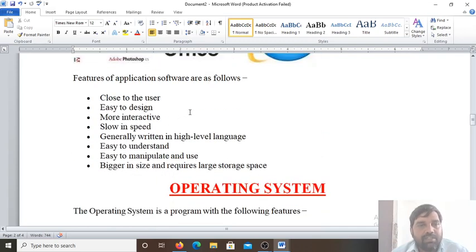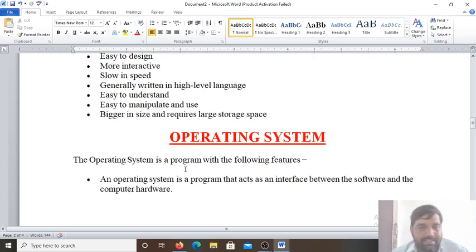Features of application software: close to the user, not close to the machine system, easy to design, more interactive. Here you can see the graphical user interface: home tab, insert tab, cut, copy, paste operations. It is slow in speed. It is generally written in a high-level language, means in English. Easy to understand, easy to manipulate and use, but bigger in size and requires large storage space.